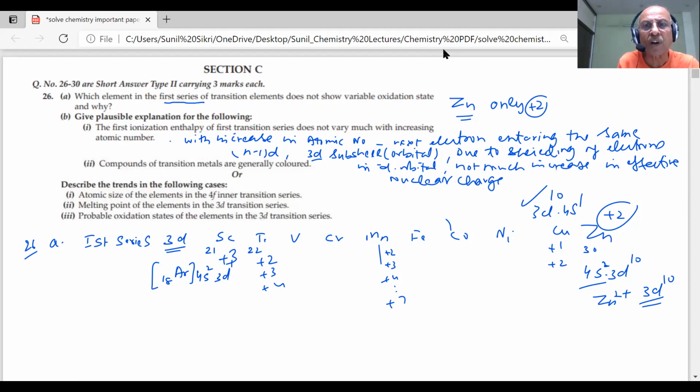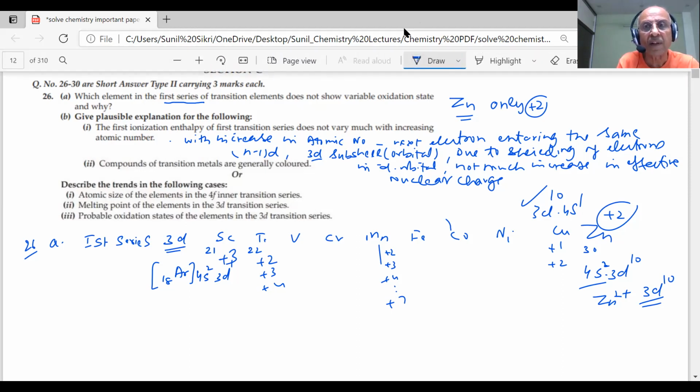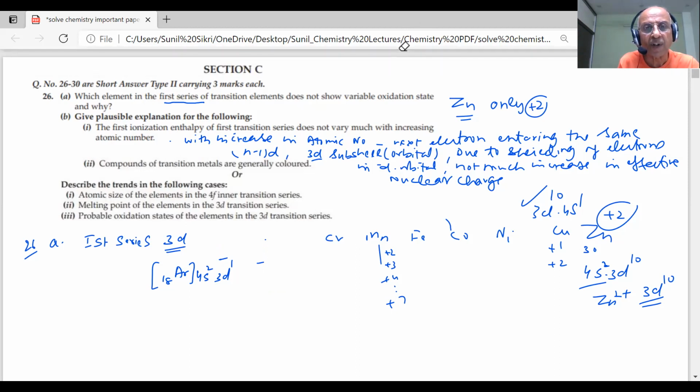Compounds of transition metals are generally colored. What is the answer we are giving for this, students? Why is there a color in the transition elements? We have told you. What is the reason for the color of the transition elements, students? We have to revise completely, students.